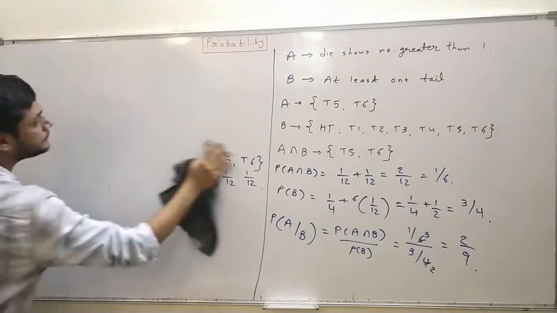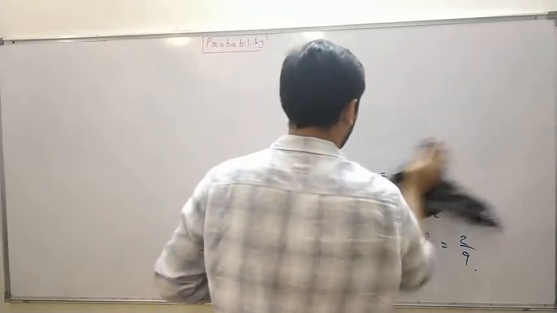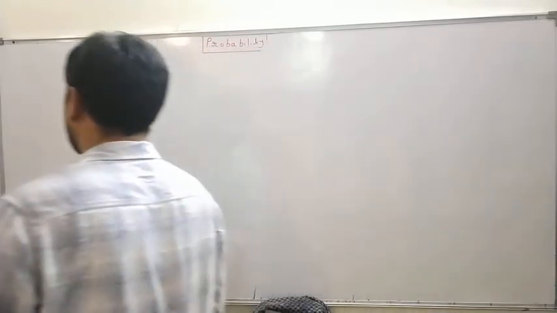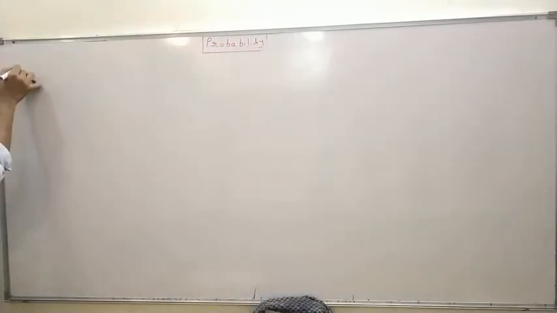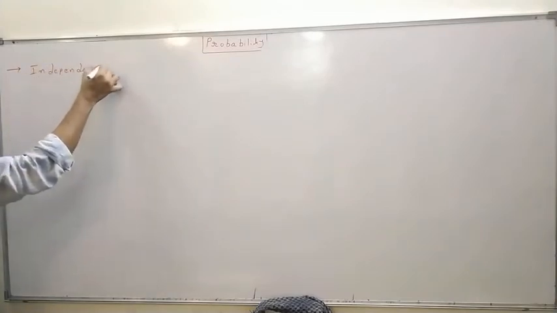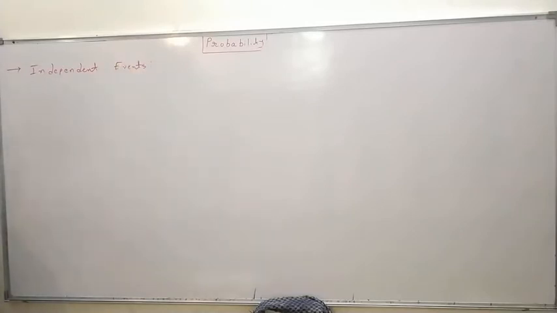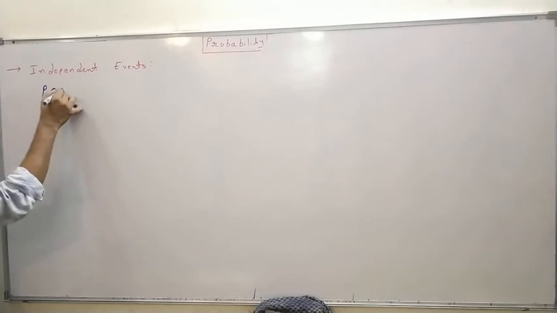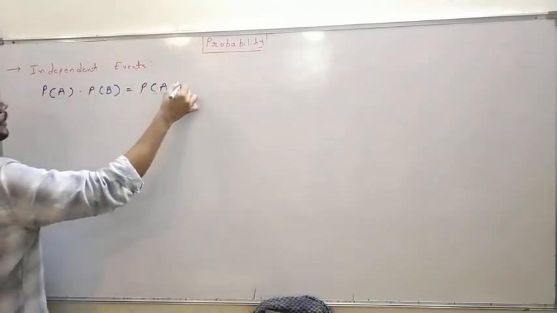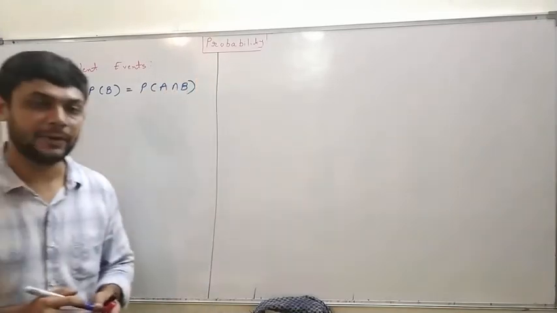Independent events. Definition of independent event: if probability of A into probability of B is equal to probability of A intersection B, then we call A and B are the independent events.